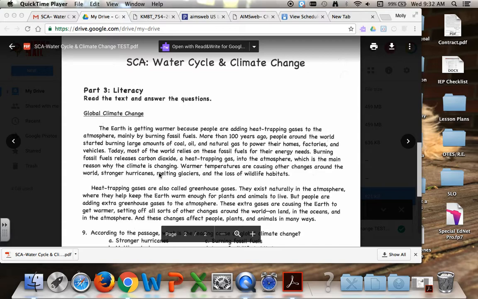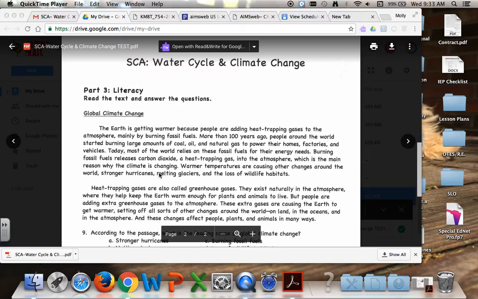Burning fossil fuels releases carbon dioxide, a heat-trapping gas, into the atmosphere, which is the main reason why the climate is changing. Warmer temperatures are causing other changes around the world: stronger hurricanes, melting glaciers, and a loss of wildlife habitats. Heat-trapping gases are also called greenhouse gases.